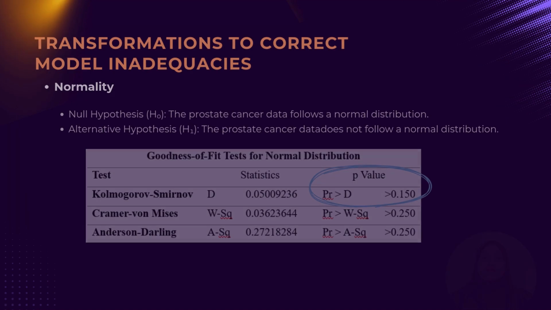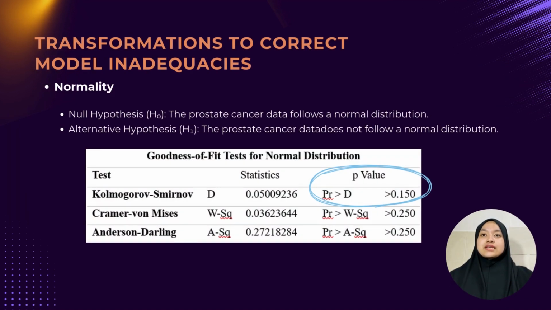My name is Amira Natasha binti Azli, and I am going to be presenting about transformation to correct model inadequacies. Data transformations play a crucial role in addressing model shortcomings like skewness, non-normality, non-linearity, and heteroskedasticity, ensuring adherence to essential assumptions such as normality and homoskedasticity. The first one, we have the normality assumption.